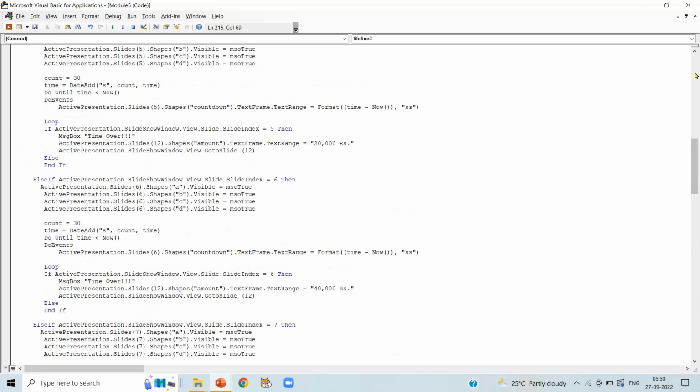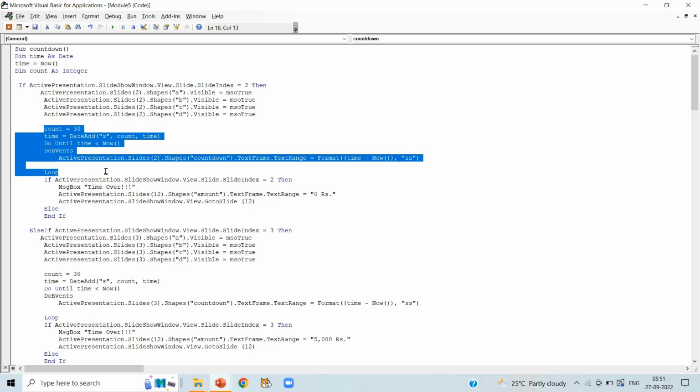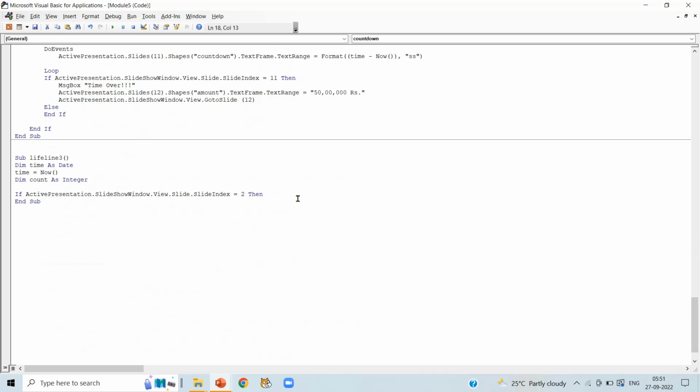Now copy the code from count 30 to loop. Using the control key, copy it all, press control plus C and now press enter and press control plus V to paste it.